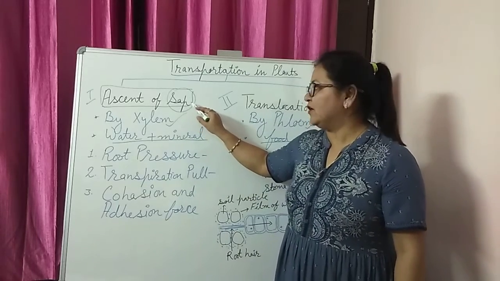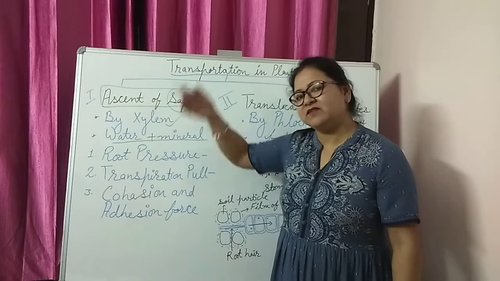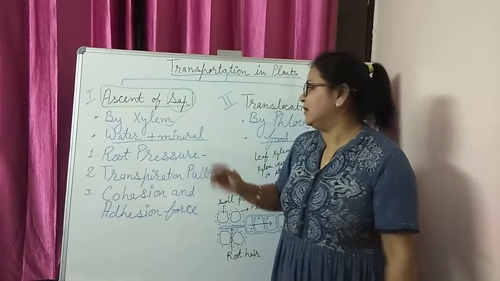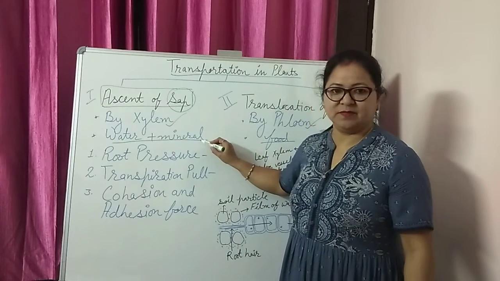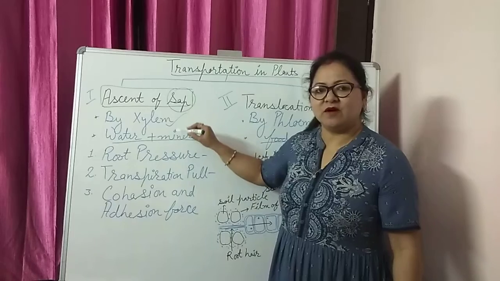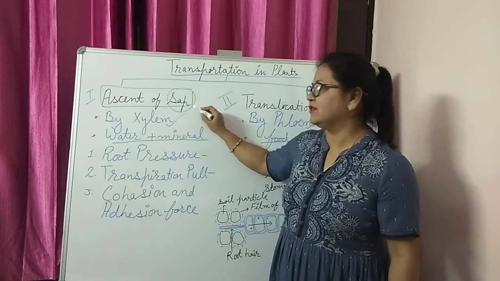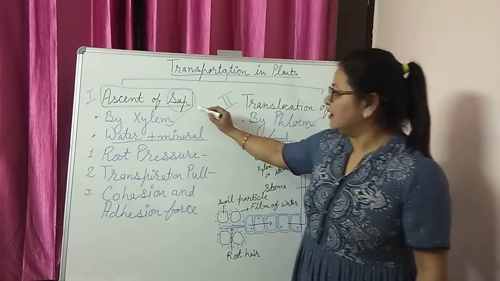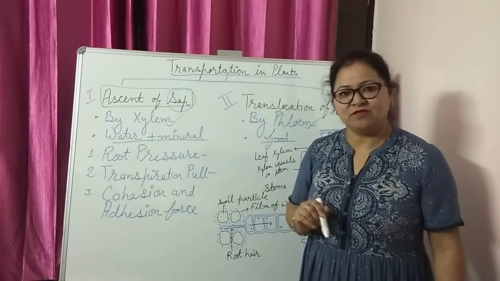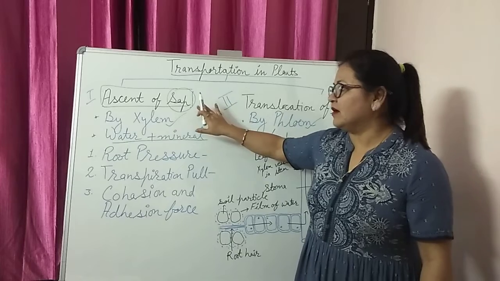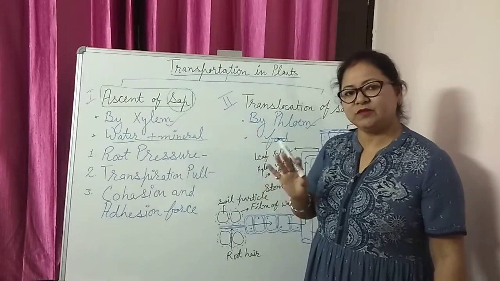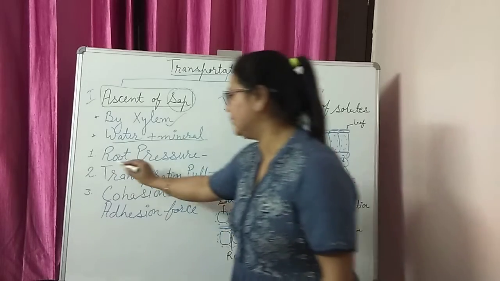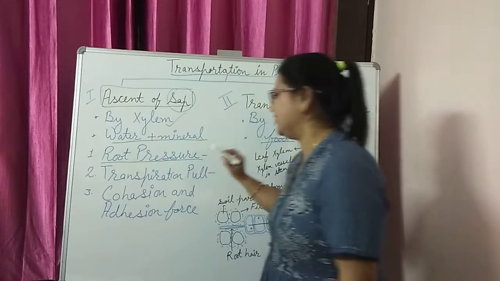Clear? So we are talking about ascent, meaning upar chadna, upward movement of sap, meaning water plus some material. What material? That is water and minerals. That's why the transportation of water and minerals through xylem is called ascent of sap. Now, what are the factors responsible for ascent of sap? कैसे ये प्रोसेस कंप्लीट होता है इन प्लांट्स? So we come to the very first factor for the ascent of sap, that is called root pressure.